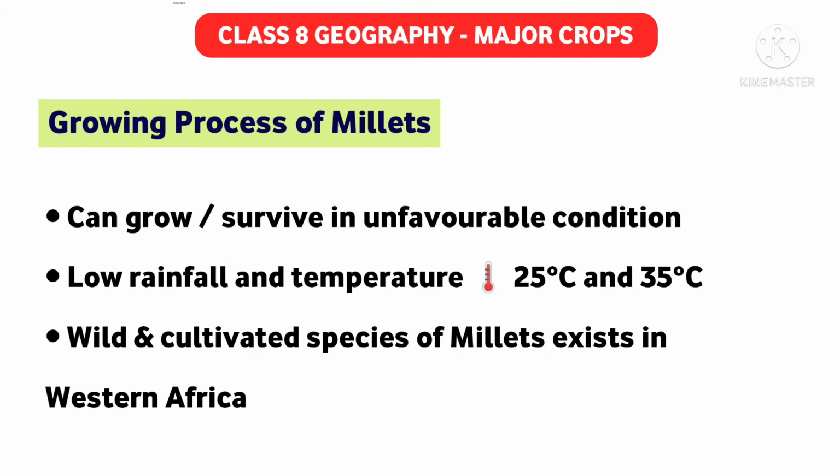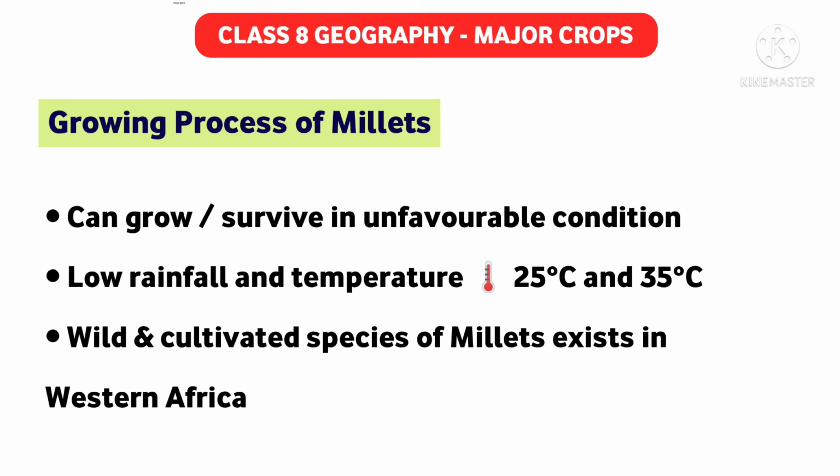The conditions might not be favorable as compared to rice or wheat. Wheat and rice require favorable conditions, but millets can grow even if the conditions are unfavorable.